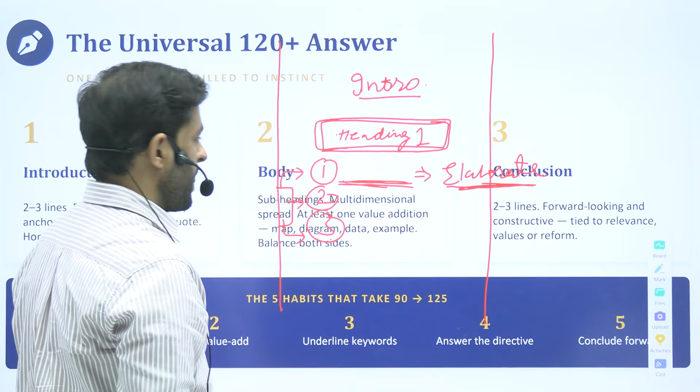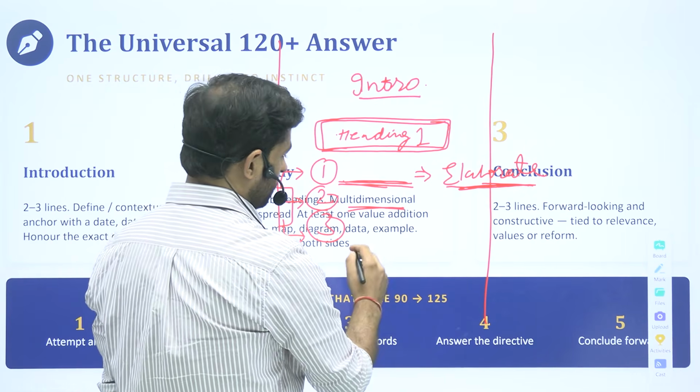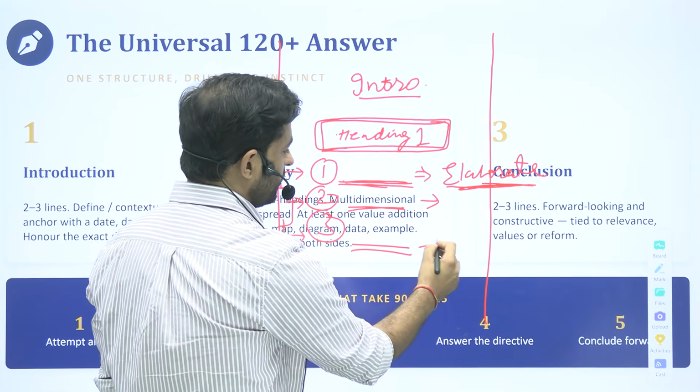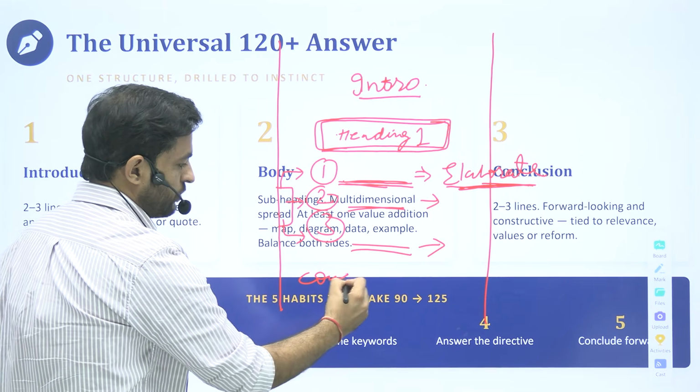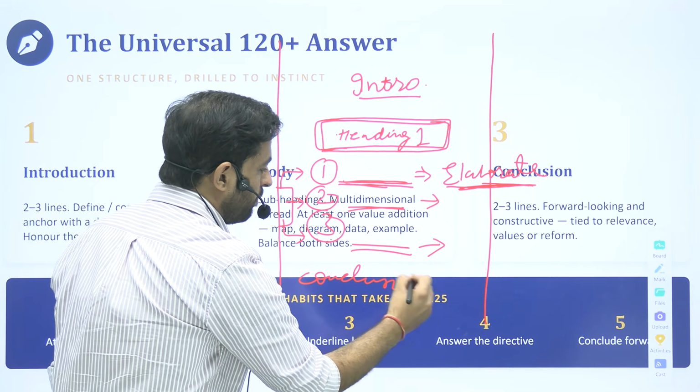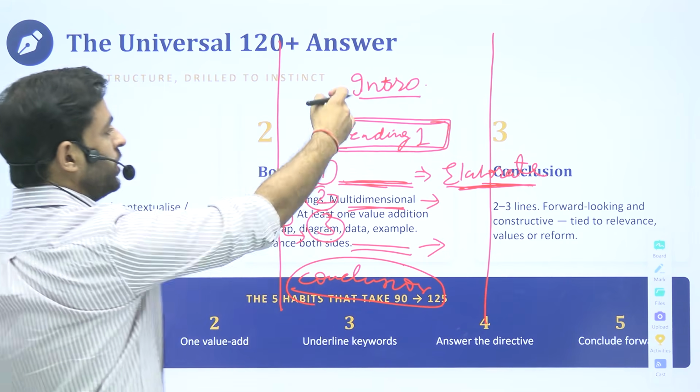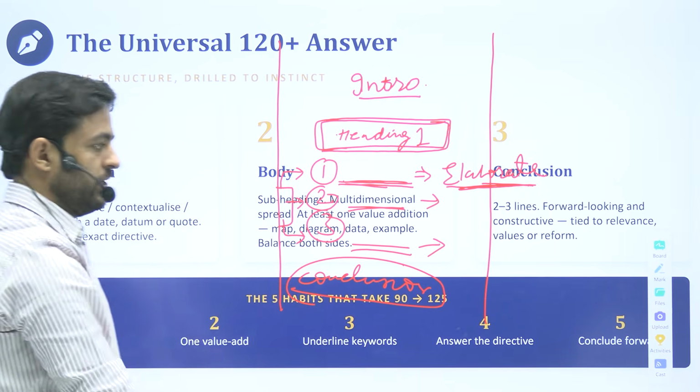Got it? Again, for the second point, double underline the heading. And this is what a typical answer would look like for me. Then I would write the conclusion. A proper structure is there: intro, body, conclusion, and we are done.